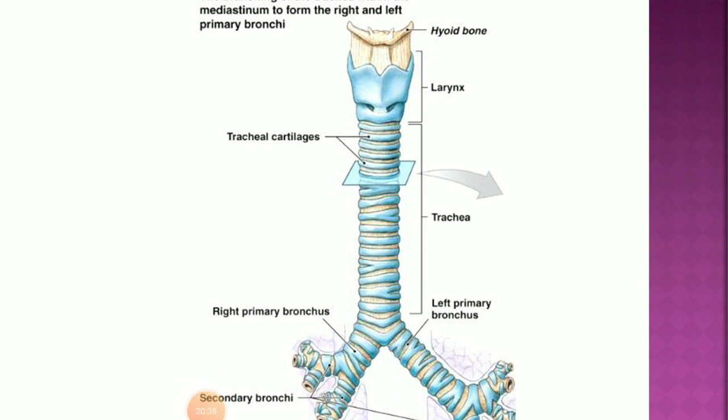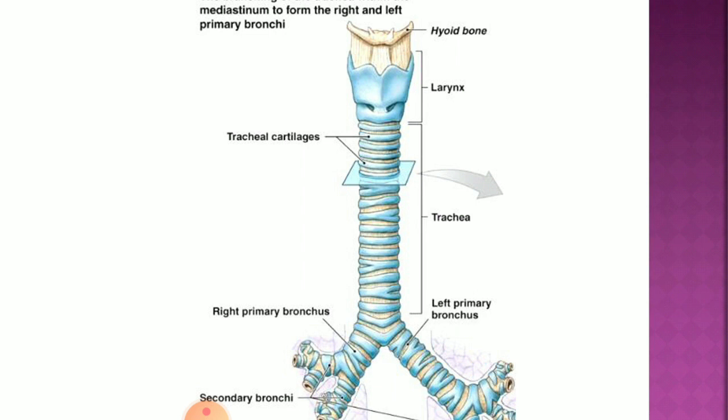The next part is called the trachea, also called the windpipe. Again, it is a long tube measuring around 10 to 12 centimeters in length. It runs through your neck. So what is the location? It is located in front of the esophagus. That means the esophagus is located behind the trachea, and it extends up to the middle of the thoracic cavity. It is supported by C-shaped cartilage rings. The number of cartilage rings is approximately 16 to 20.